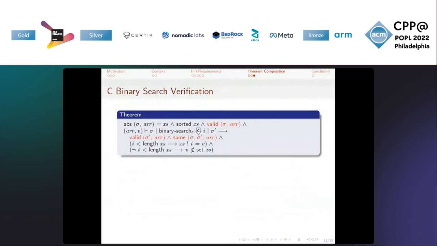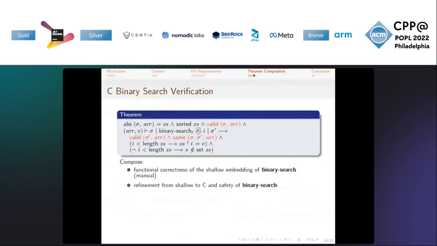This essentially states the same thing as the functional correctness specification of binary search, except that we have the additional assumption that the array in C is valid, and that we need to prove that when the function binary search is executed in C, it doesn't modify the array at all and the array is still valid. These parts are in red.